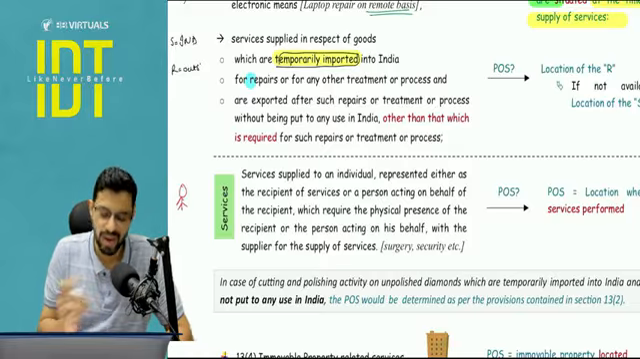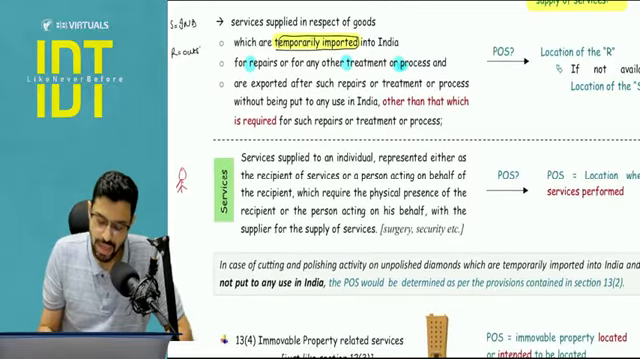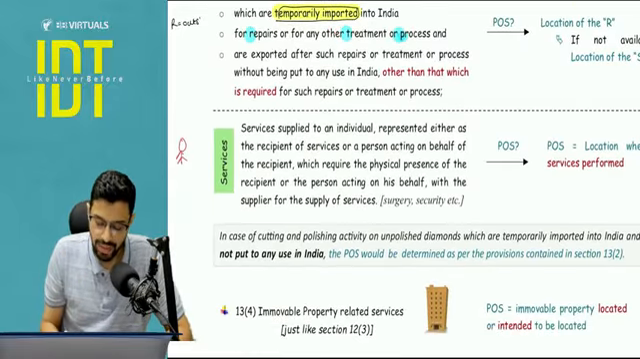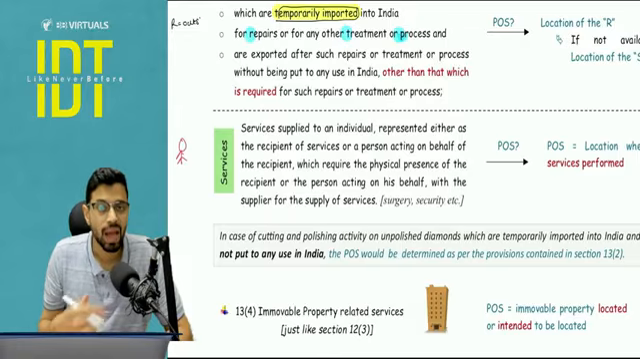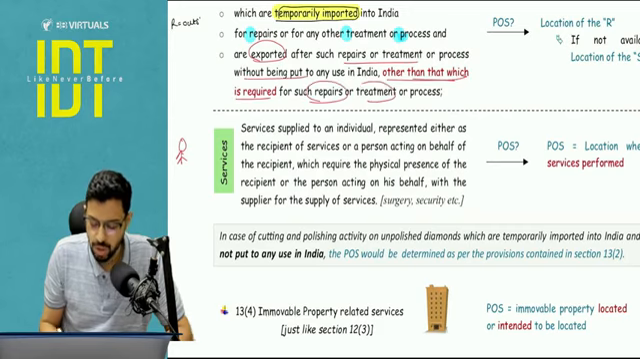So here it is: repair, treatment or process. For the purpose of RTP, the goods are being temporarily imported into India, and after the RTP, I do not intend to use the goods in India. They are exported after such RTP and without being put to use in India other than that which is required for the purpose of RTP.